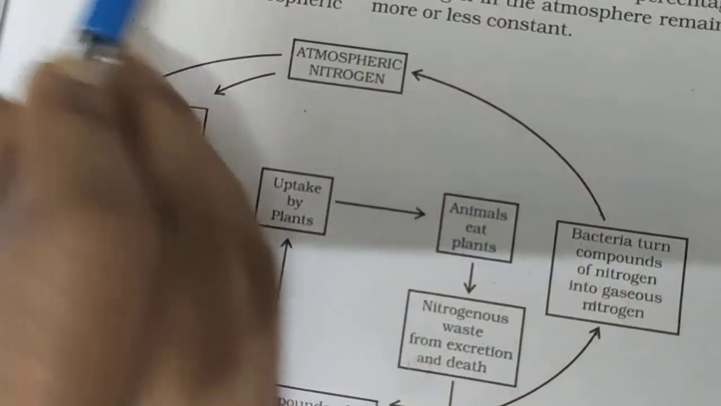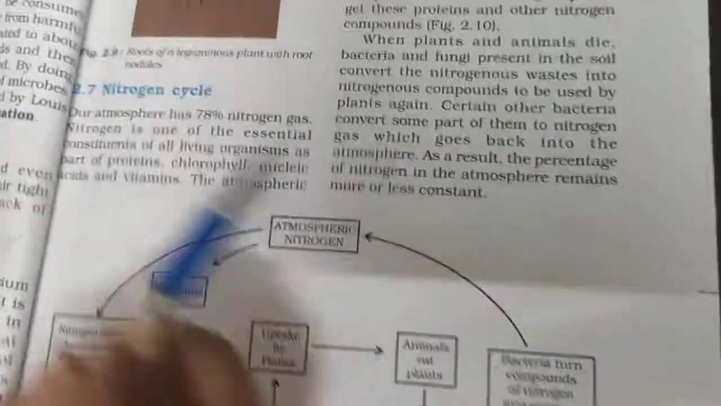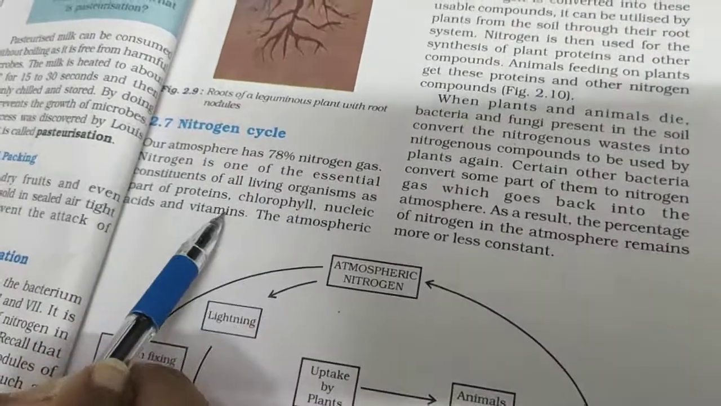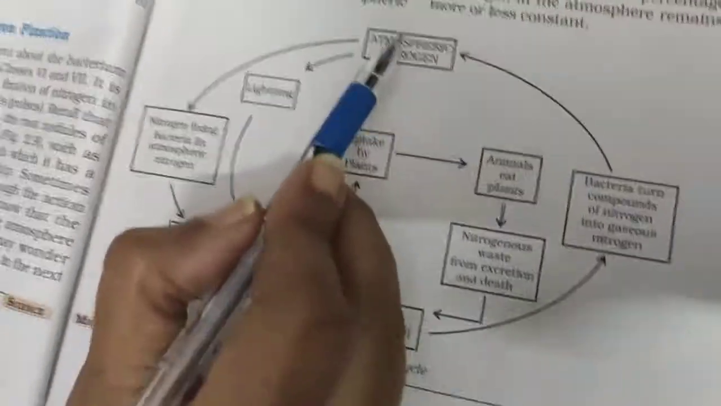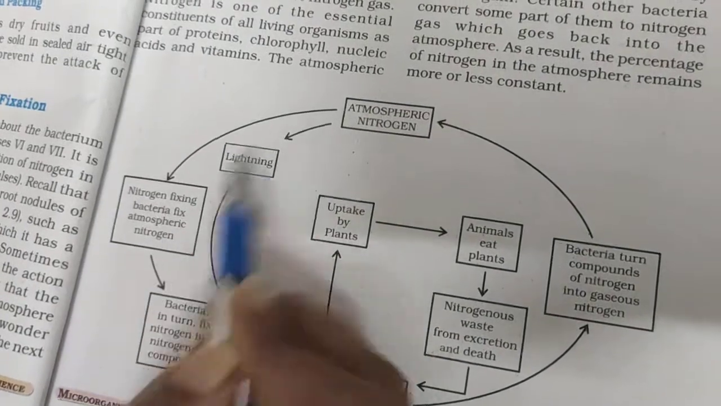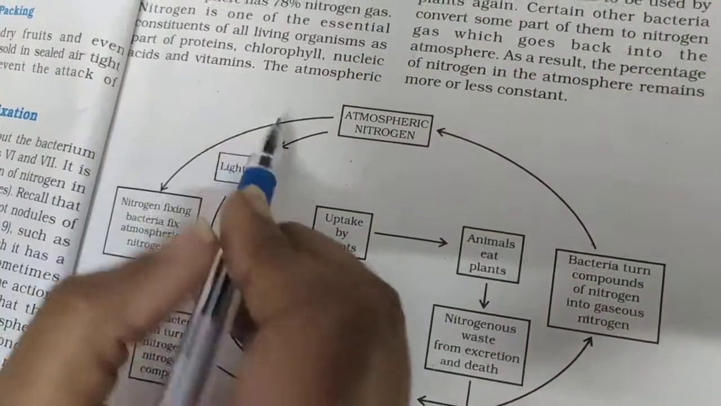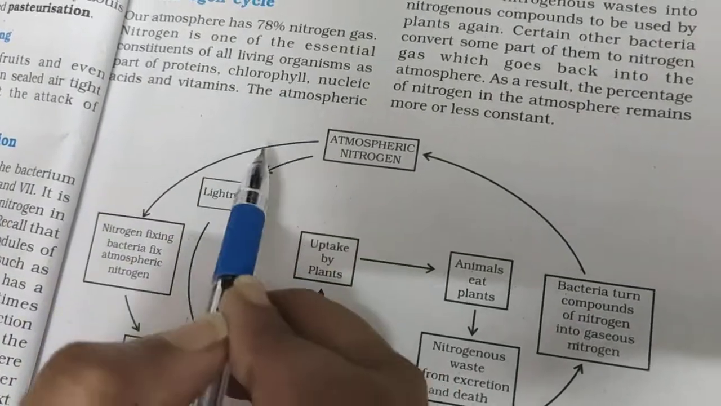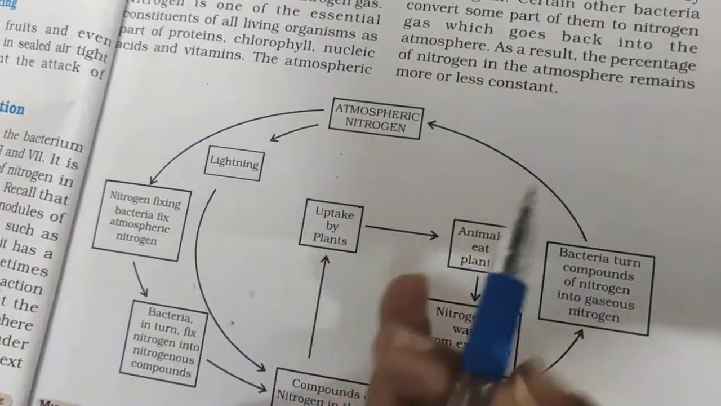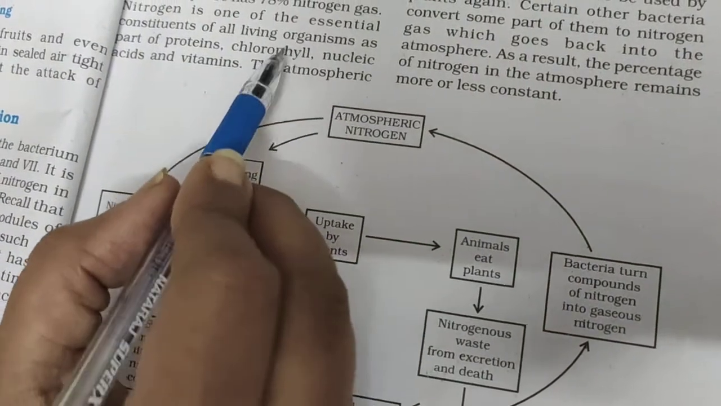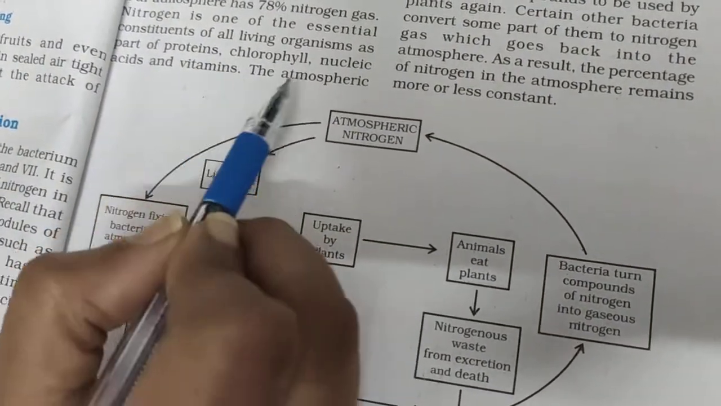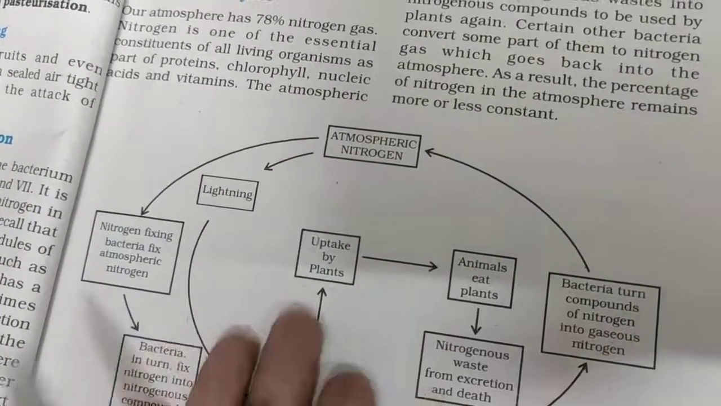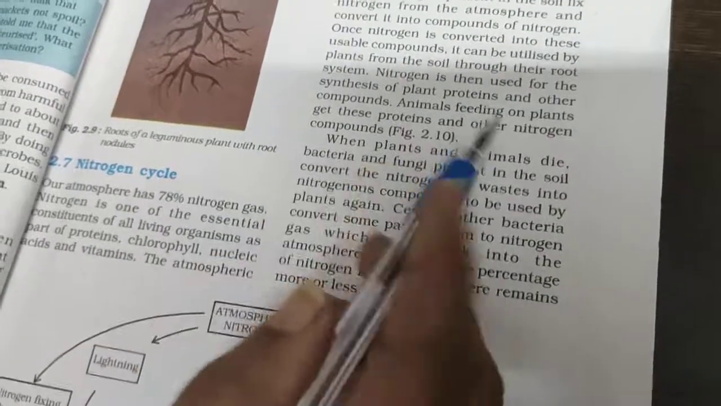Now I'm going to explain the whole nitrogen cycle. In the atmosphere, nitrogen is present at 78%, right? So this nitrogen is not directly utilized by plants or animals. It is very important to know how this nitrogen is useful, because it is useful for living beings to make proteins, nucleic acids, vitamins, and so on. As I have explained, it is not utilized directly.